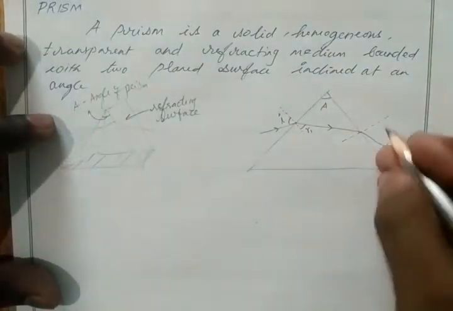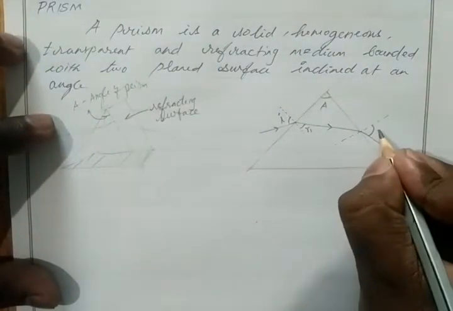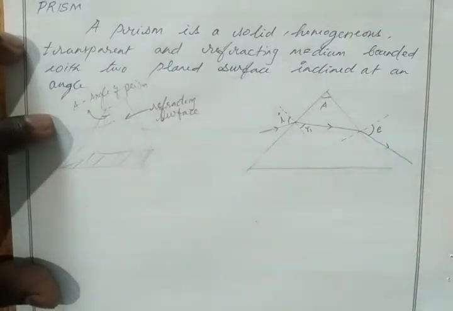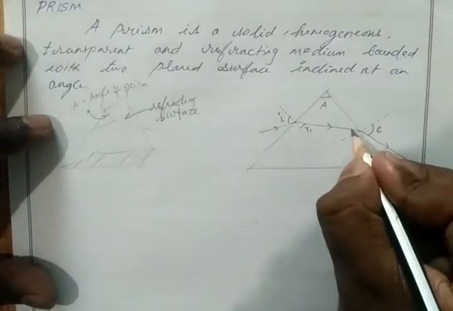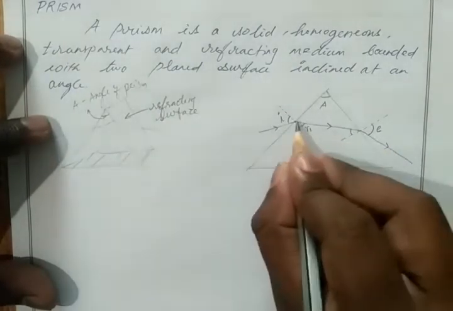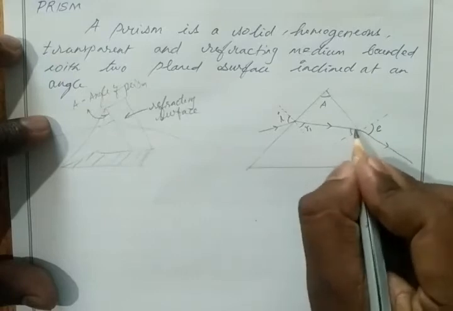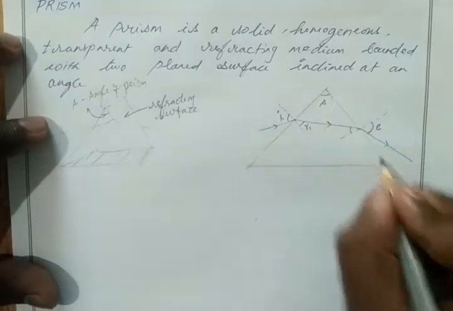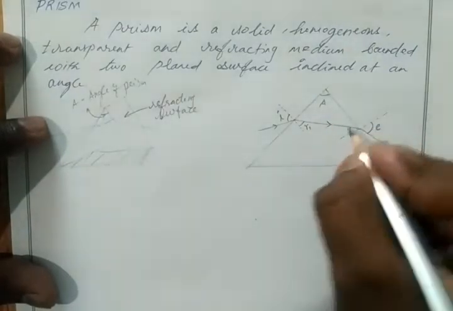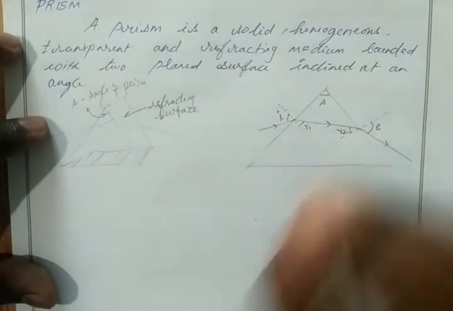Okay, so this angle is known as emergent angle. The emergent ray is the one which comes out from the prism. Then we take this angle, the incident angle inside the glass prism, as R2.